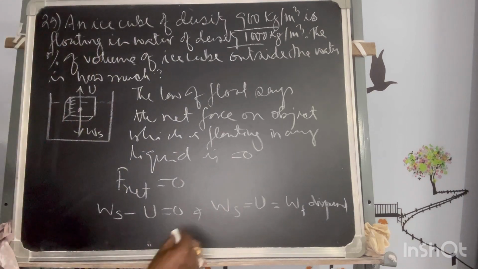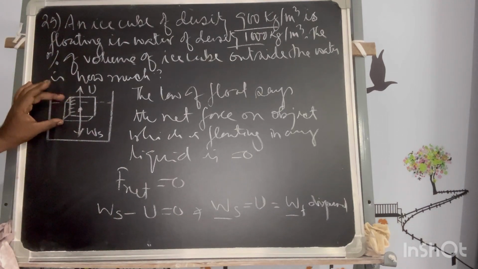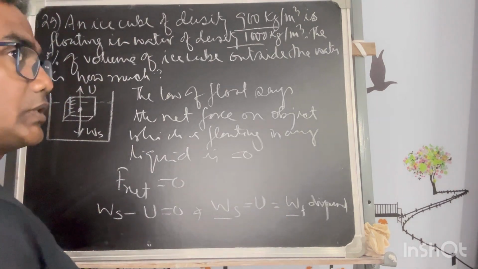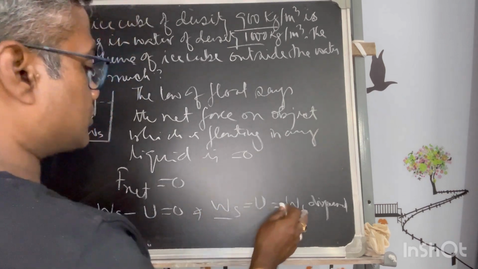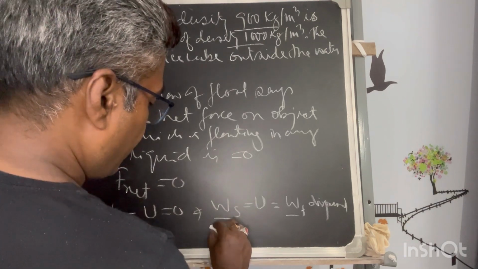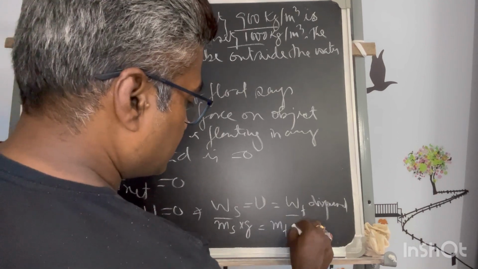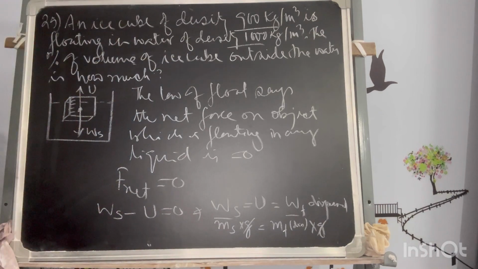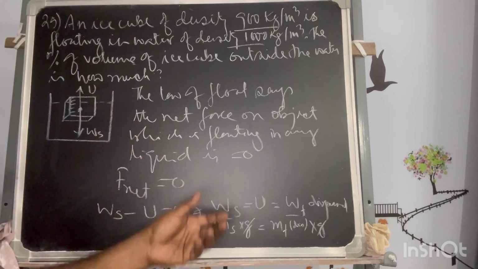Now further, weight of the solid and weight of the fluid. If it is completely dipped in the water, then the densities are equivalent. But here the volume is not completely dipped. So in that case we can say the mass of the solid times the gravitational acceleration is equal to the mass of the fluid displaced times the gravitational acceleration. So g is not taking part in any deviation because g is acting on both the displaced water and the solid.